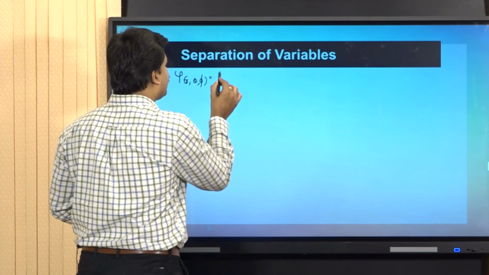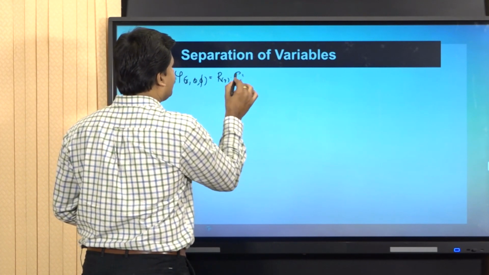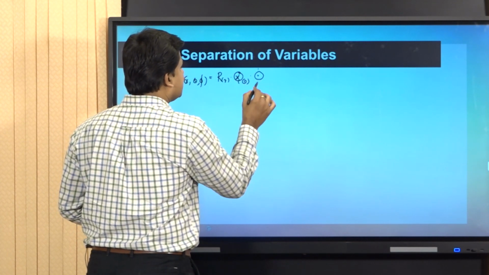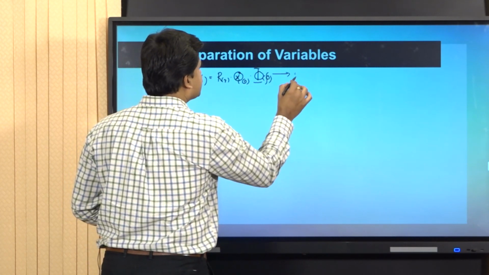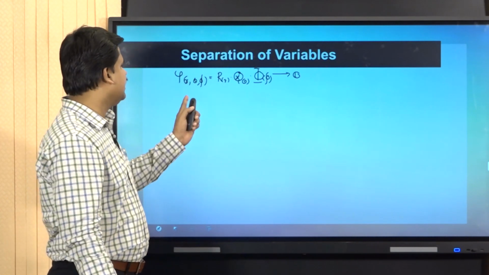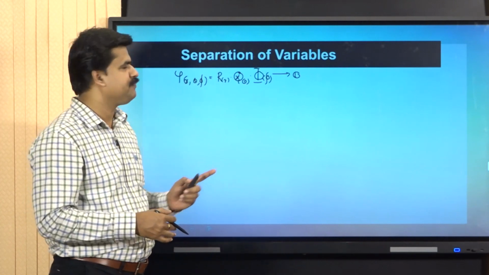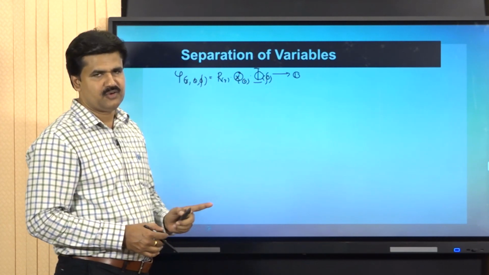The first component is R of r, into the second component theta of theta, into the third component phi of phi. I mark it as equation number 1. This is the very basic principle. Here, psi of r theta phi is split into three components: R of r, theta of theta, and phi of phi.